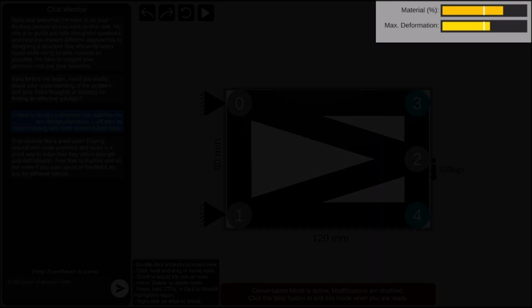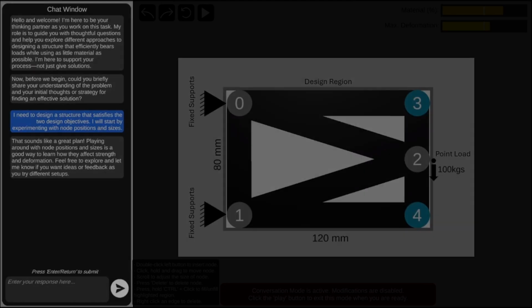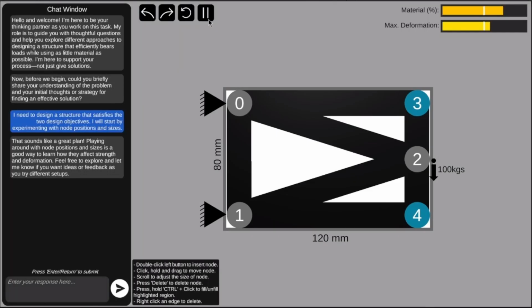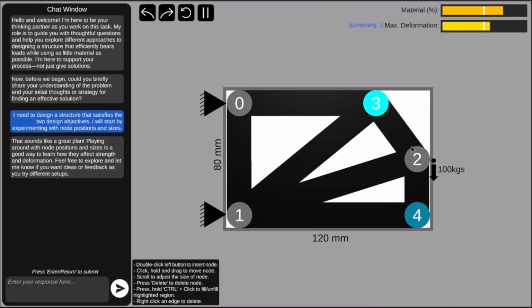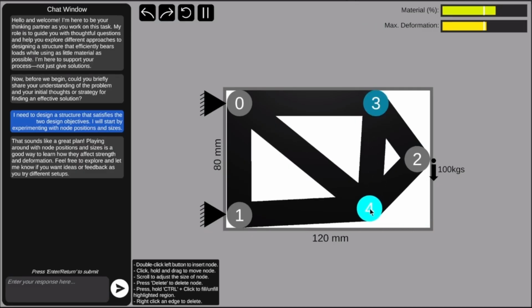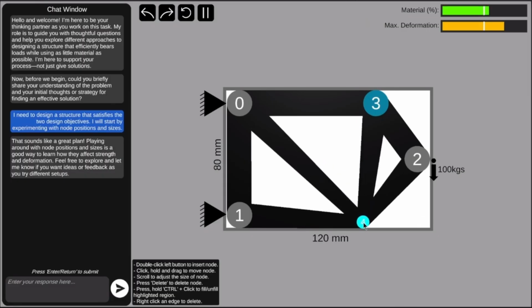In the top right, you can see my performance metrics. On the left is a chat window where I can talk to the AI agent. The structure is fixed at the top and bottom left corners, and there's a 100 kg load applied to the middle of the right edge. I'll start by trying to reduce the amount of material in the structure, since that is the objective that's challenging in this case. I can do this interactively by moving nodes, adding new nodes, filling regions, or deleting elements entirely.